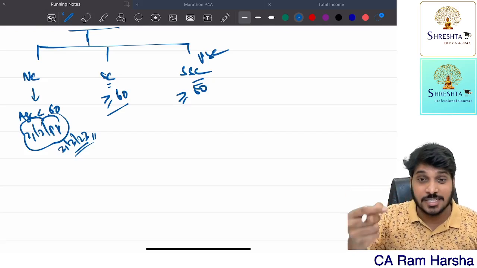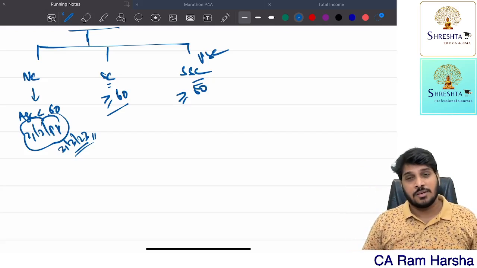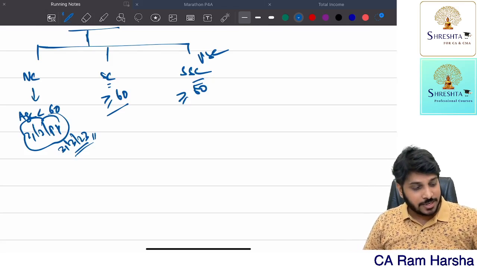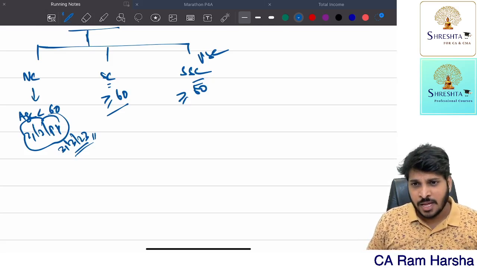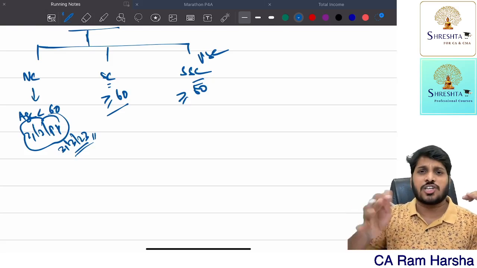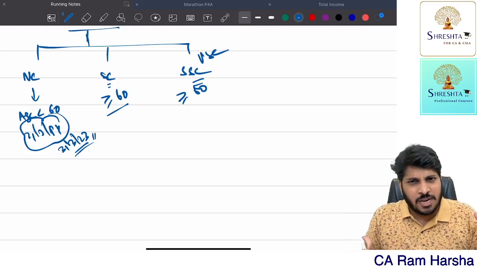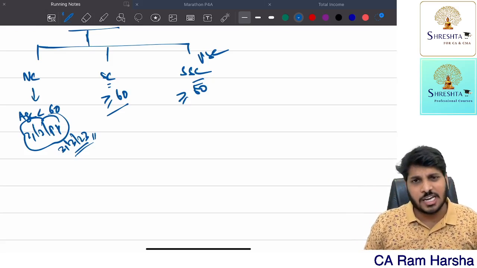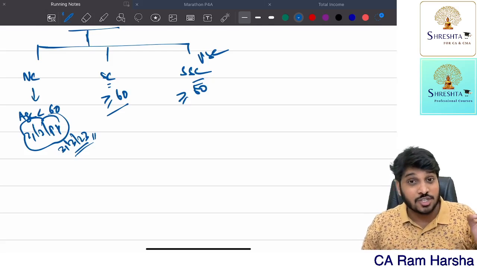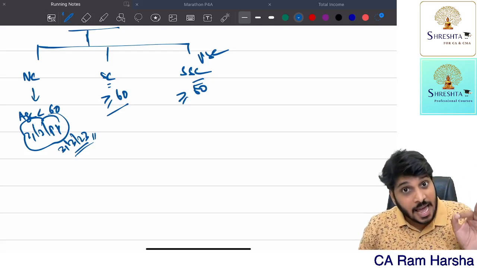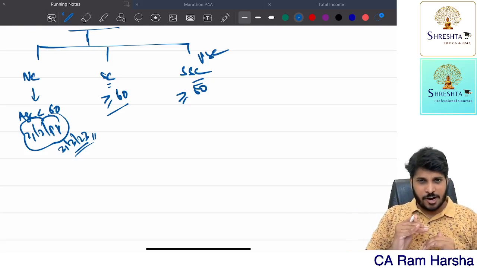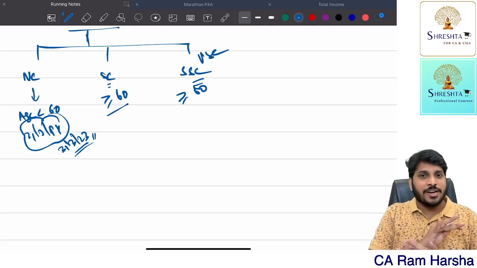The wordings are expressed in a slightly different way: the maximum income not chargeable to tax. What is the maximum income that you earn on which the income tax department will not collect tax? And remember, that's not a threshold limit, that's a slab limit. Slab limit means whatever the income you have, up to the basic exemption you need not pay any tax.